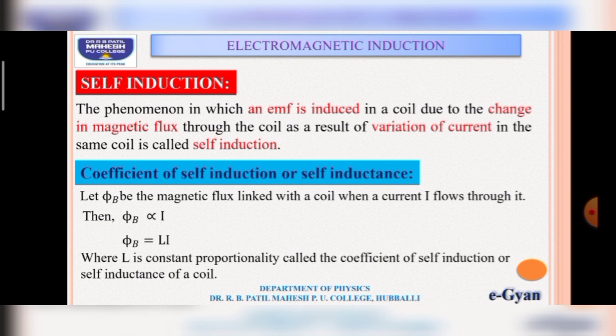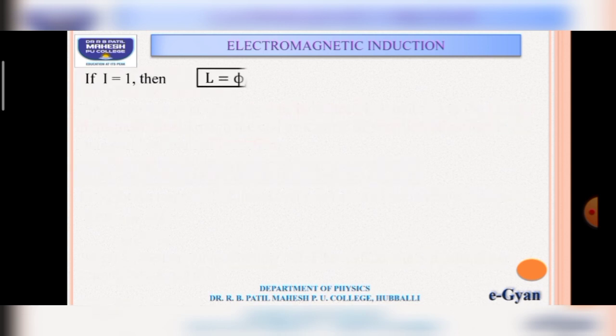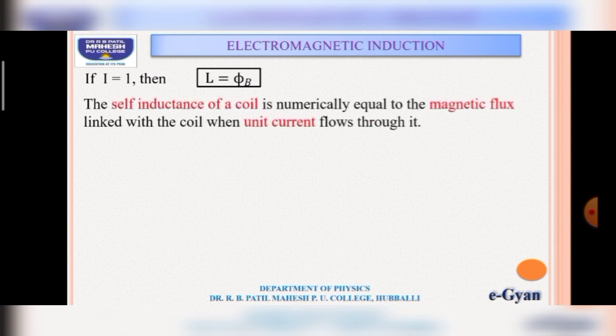If the current flowing through the coil is unity, then L is equal to phi. That means self-inductance is equal to the magnetic flux linked with the coil. We can define self-inductance as the magnetic flux linked with the coil when unit current flows through it.